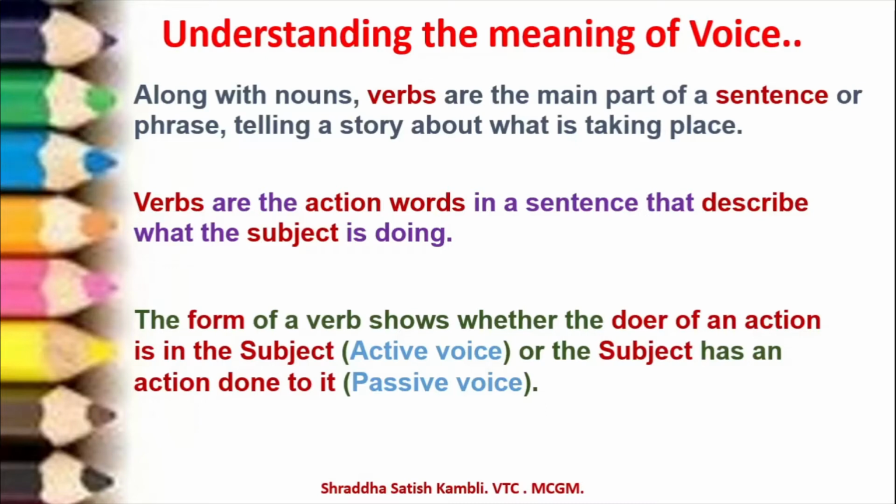So, in active voice, the subject is important. And in passive voice, the action is important. Alright, once again let us read this. The form of a verb shows whether the doer of an action is in the subject. So, the subject is the important part of the sentence. If the doer of the action is in the subject, that means it is in the active voice. Or the subject has an action done to it. So, here the subject is not important, but the action which is being done is important.